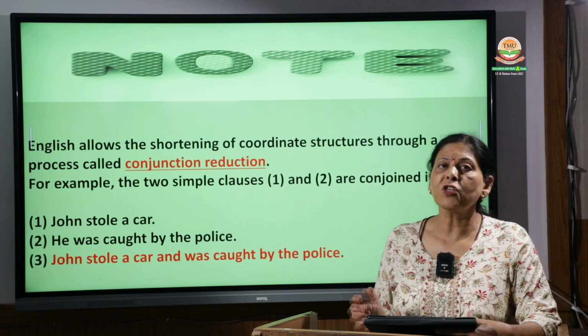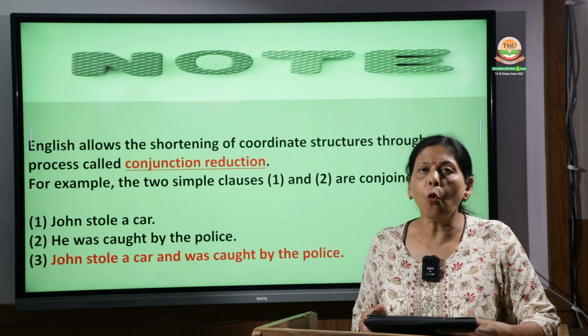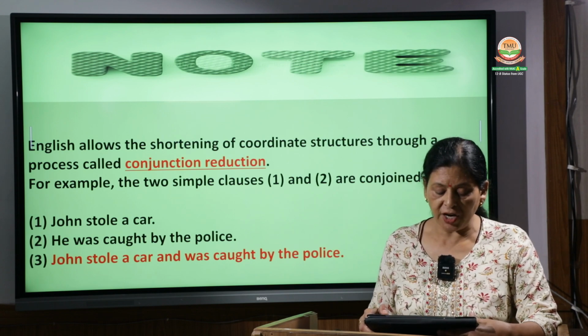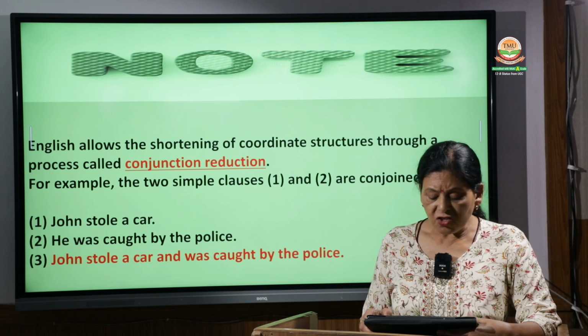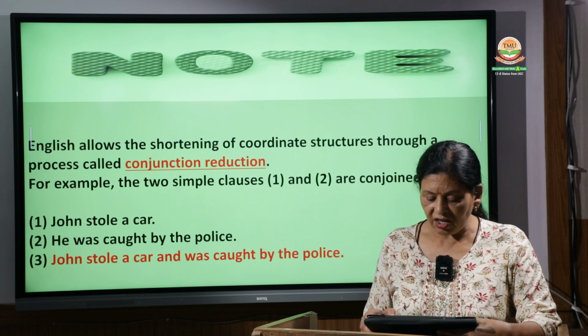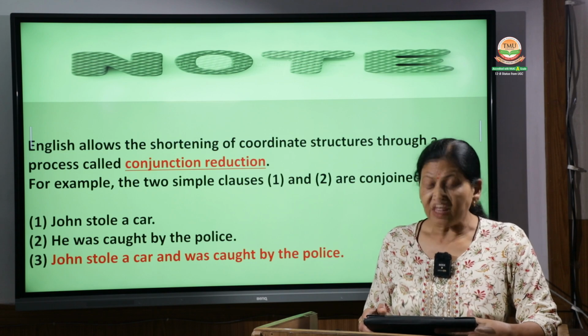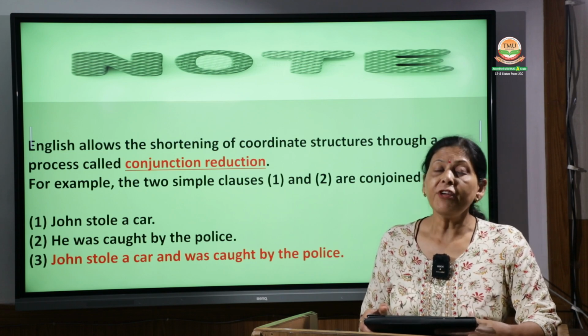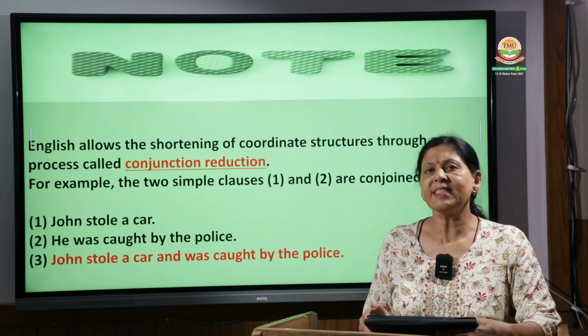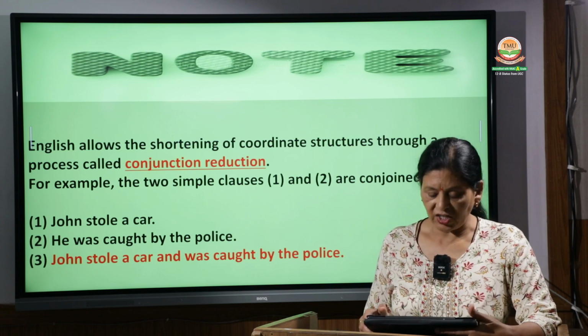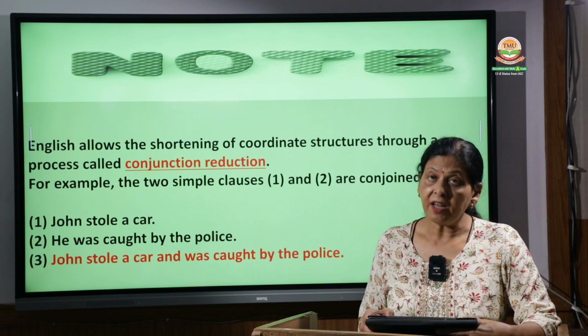So before moving to the summing up, this is one more important piece of information that I wish to share with you: English allows the shortening of coordinate structures through a process called conjunction reduction. That means we can shorten the sentences without using the conjunction. That is called conjunction reduction.